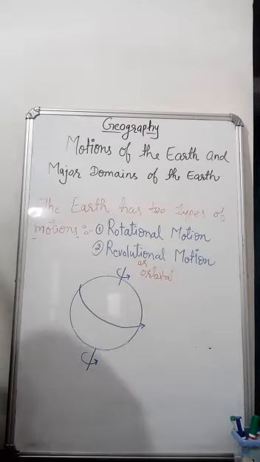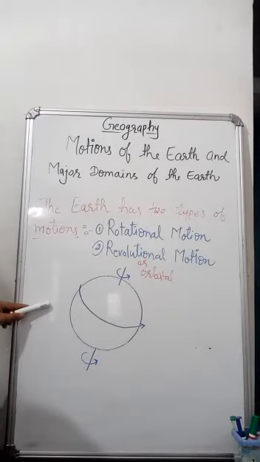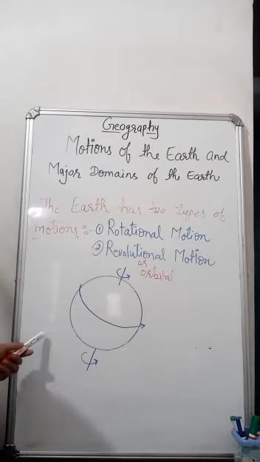Good morning students. Today's topic is motions of the earth and major domains of the earth. The earth rotates on its axis once in 24 hours. The earth is constantly in motion, revolving around the sun and rotating on its axis. These motions account for the phenomena we see as normal occurrences: night and day, changing of the seasons and different climates in the different regions.